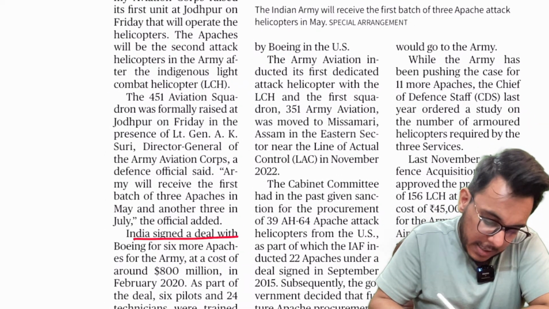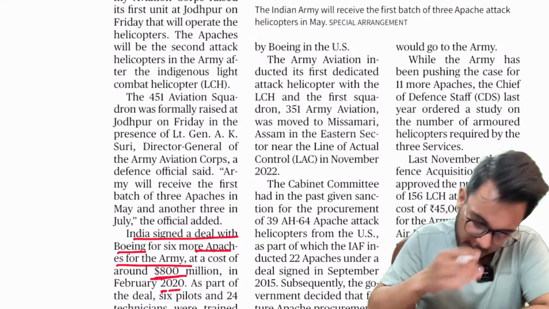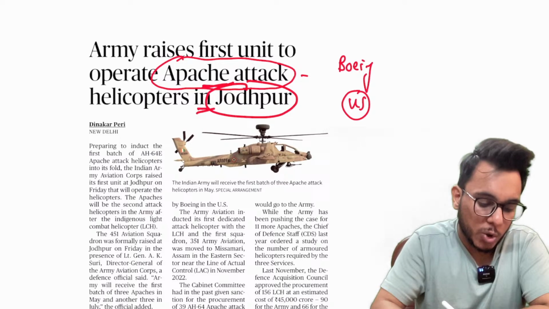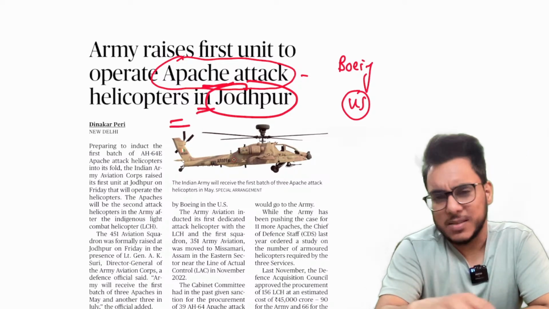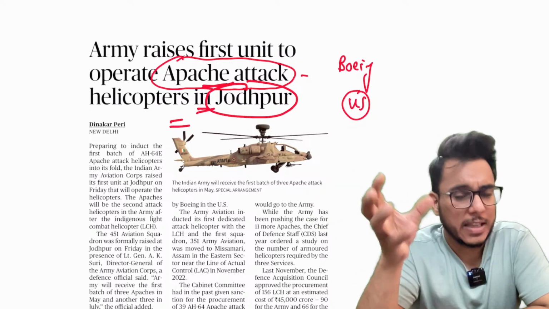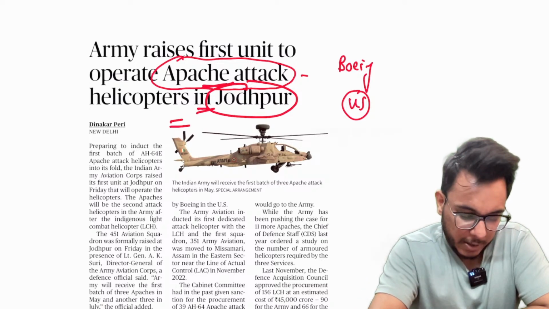India signed a deal with Boeing for 6 Apache helicopters for the army at a cost of $800 million in 2020. Fine. So basically now these Apache helicopters will come and they will be deployed in Jodhpur. So in Jodhpur, the first unit will be deployed. Okay. Beyond this, nothing much is given in the particular article. The cost, how much money they were procured for, etc. No need to go too much in that detail. Okay, so that is all guys about it.